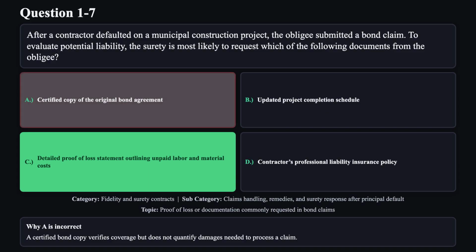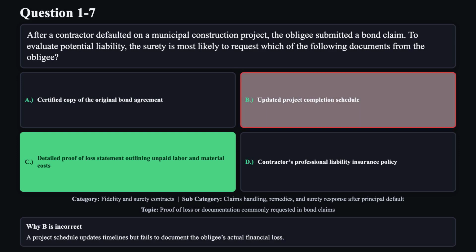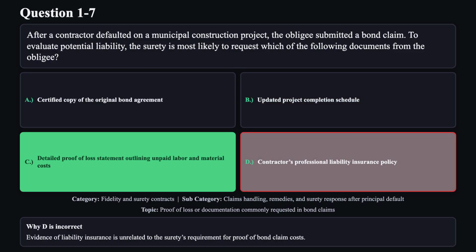Reason A is not correct. A certified bond copy verifies coverage but does not quantify damages needed to process a claim. Reason B is not correct. A project schedule updates timelines but fails to document the obligee's actual financial loss. Reason D is not correct. Evidence of liability insurance is unrelated to the surety's requirement for proof of bond claim costs.